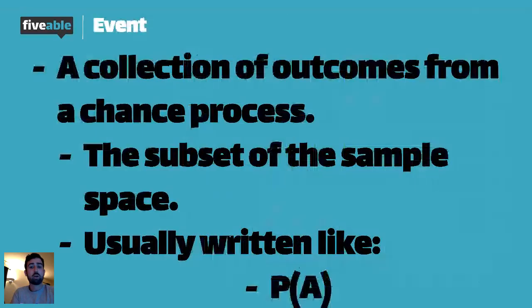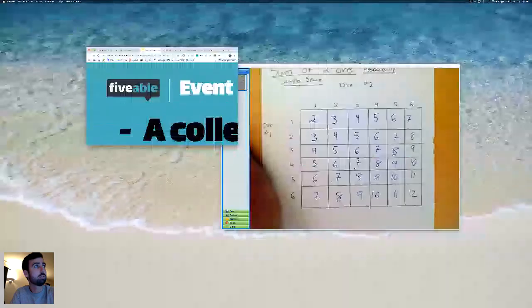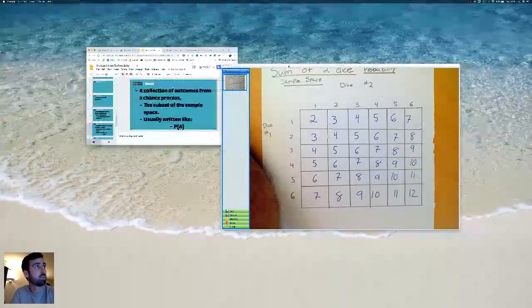An event is a collection of outcomes from a chance process, a subset of a sample space. We usually write it like P of A. Let's go back to my probability model, my sample space.